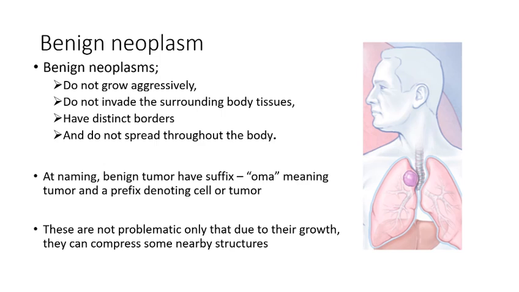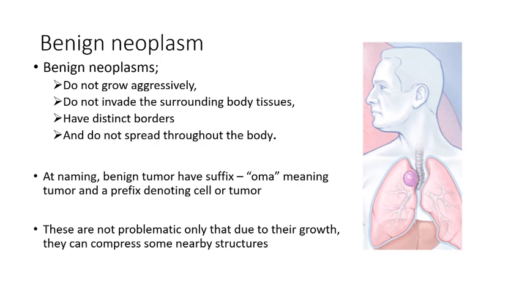When we are naming benign tumors, we normally have a suffix, oma. The suffix is the end of the name of the tumor, which is benign, so it will remain with oma. The meaning of oma is basically tumor. The prefix, or the first letters of the word, denote the cell or the tumor. We are going to appreciate this when we do the nomenclature.